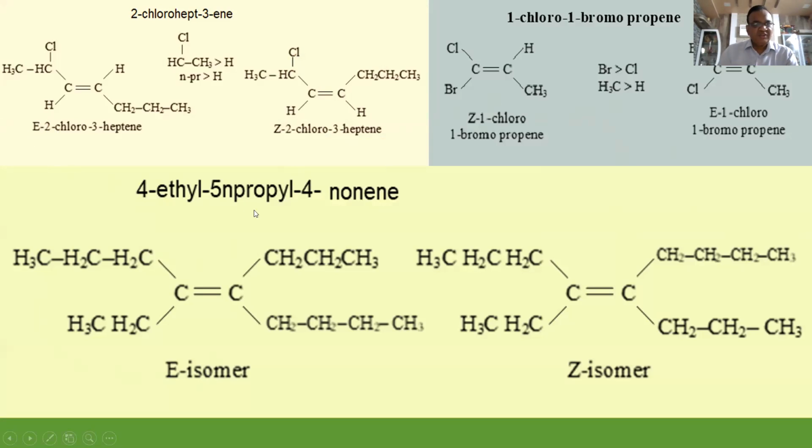Similarly, 4-ethyl-5-n-propyl-4-nonene. The double bond is between 4 and 5 of the 9 carbons. Correct. So this is the E isomer because the first priority groups are on the opposite side of the double bond. The second priority groups are also on the opposite side, but here the first priority groups are on the same side, and the second priority groups are also on the same side.